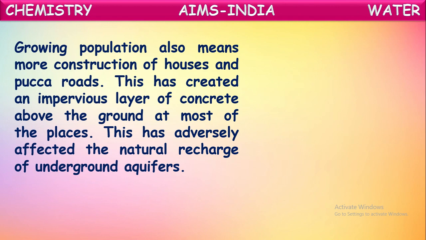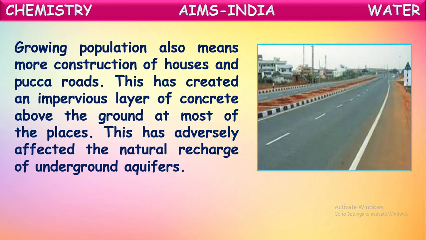Growing population also means more construction of houses and pucca roads, concrete roads. This has created an impervious layer of concrete above the ground at most of the places, isn't it? If we see villages and cities nowadays, mostly they're constructing concrete roads and coal tar roads.